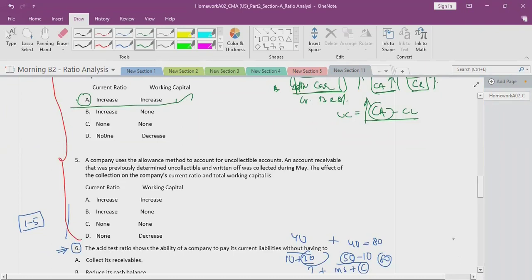A company uses the allowance method to account for uncollectible accounts. An uncollectible receivable that was previously determined uncollectible and written off was collected during May. What is the effect of the collection on the company's current ratio? Is there any effect on the current ratio? No effect. What about the working capital?